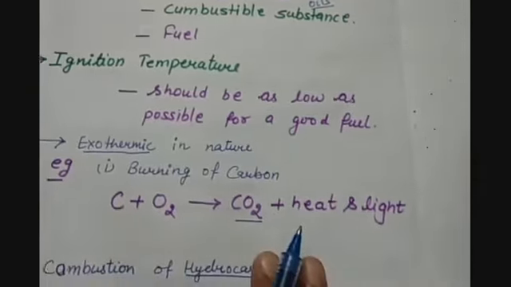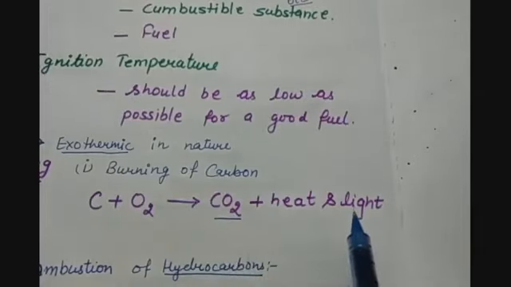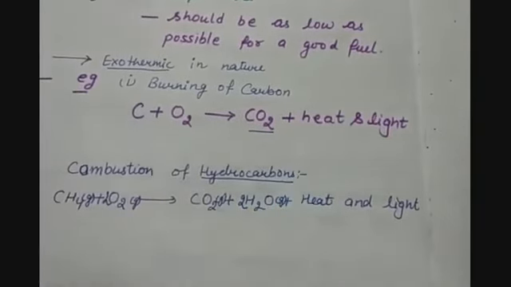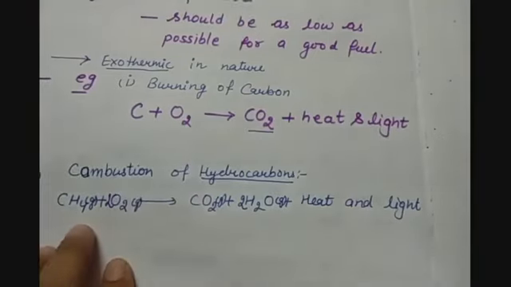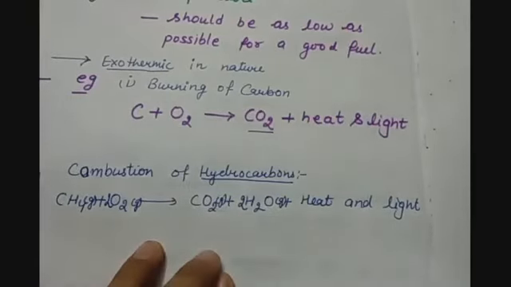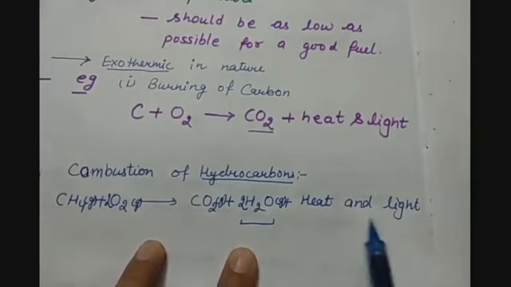For example, burning of carbon. So when carbon burns in the presence of oxygen, it forms carbon dioxide and heat and light in large amount is released. Then we can have the combustion of hydrocarbons, which are compounds of hydrogen and carbon. For example, when methane gas is burnt in the presence of oxygen, it forms carbon dioxide, and water molecules, or you can say water vapors are produced with the production of heat and light. This large amount of heat and light can be used for further processes.